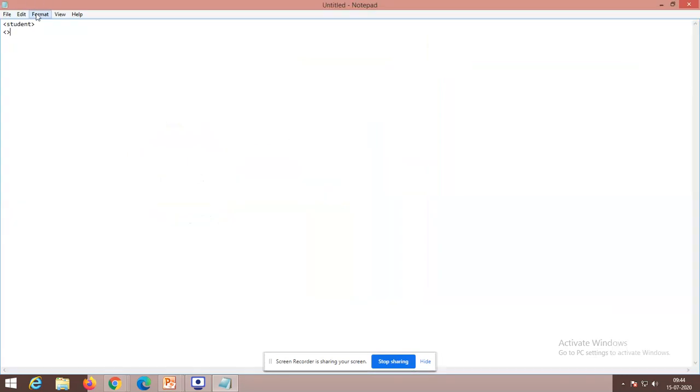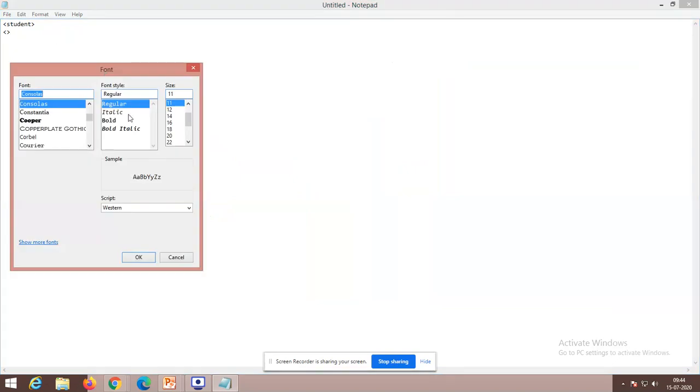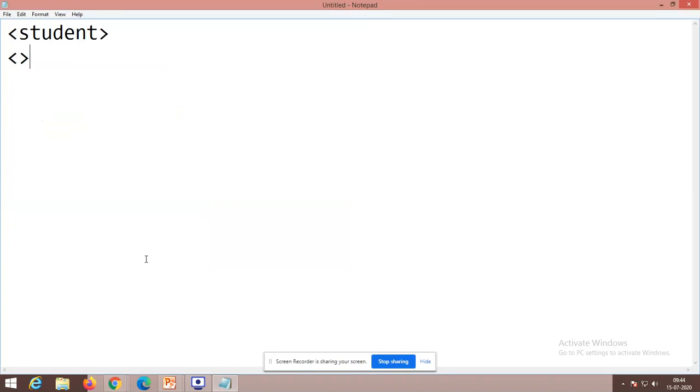The fonts might not be large enough for you, so I use 36. So this is the root tag student, and I'm using name. I'll use my name. I'm closing the tag.